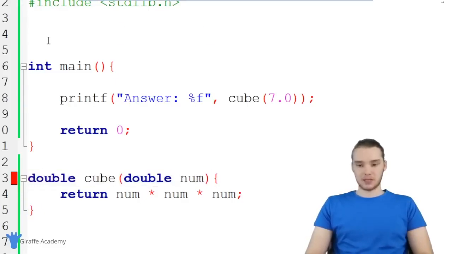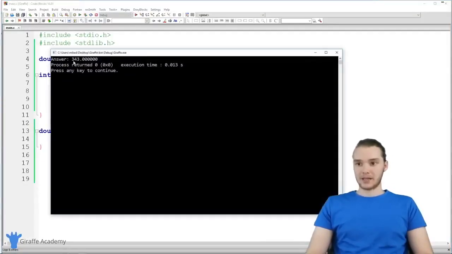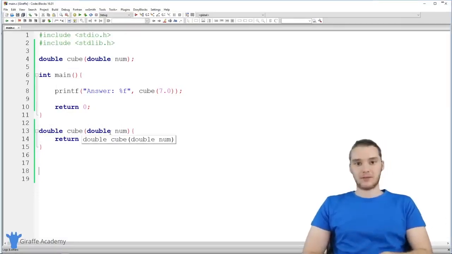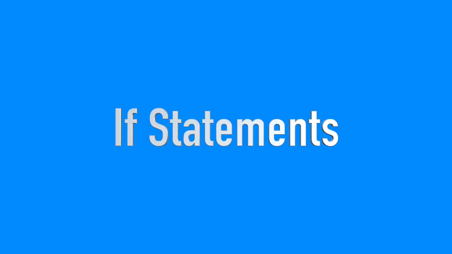If I put this up here and put a semicolon, now when I run my program, we're not getting this error anymore and we're actually getting the answer back. So this is a way that you can create functions below the main function without having any problems. And for any functions that I create, I could put another prototype up there at the top and it's going to be fine.